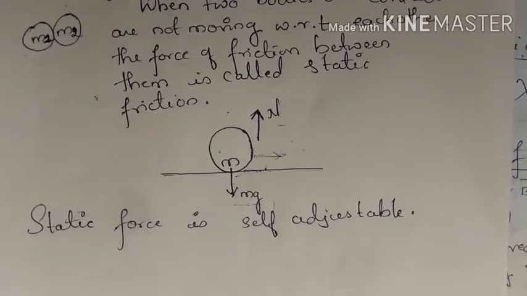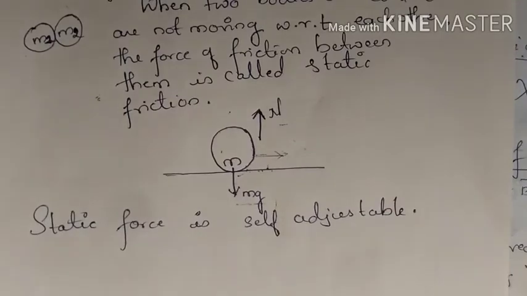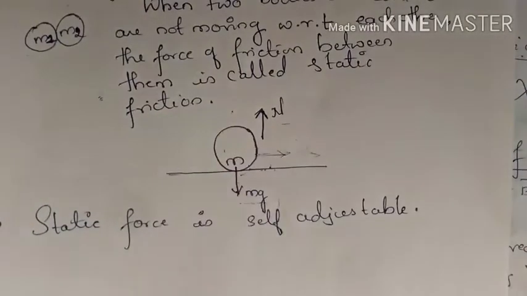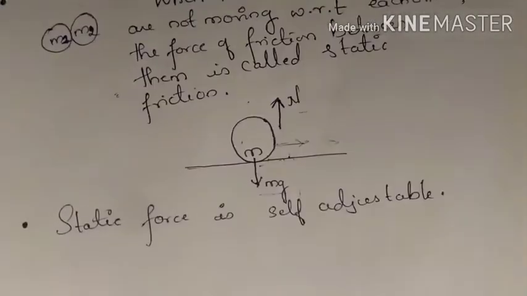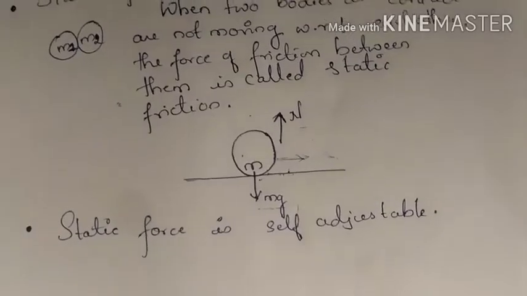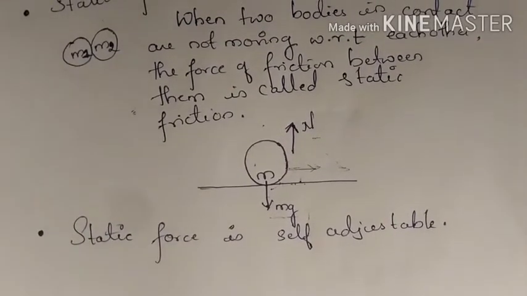Now let's suppose you increase this 10 Newton force to 20 Newton, then this body will move in the direction in which you are pushing it. Here the frictional force will get overcome by the external force. So now this body will begin to move.